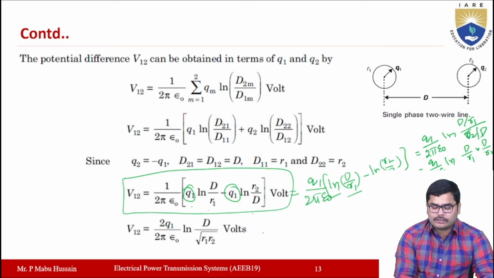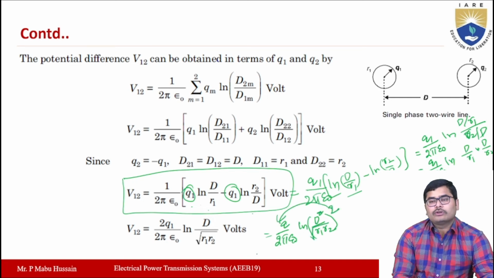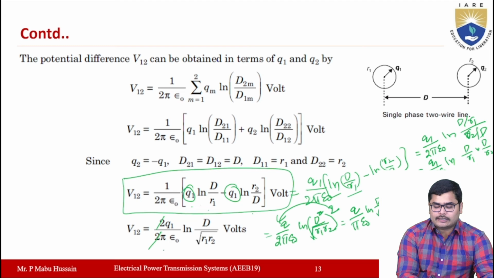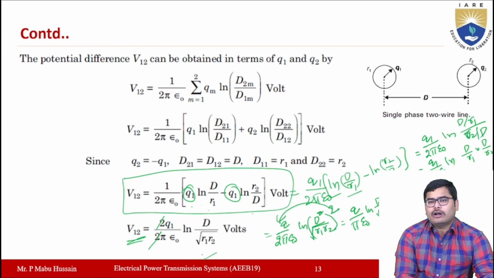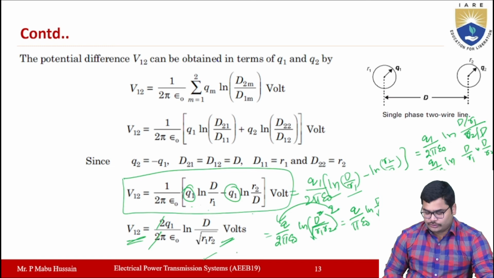So now this expression can even be written as Q by 2 pi epsilon naught ln D square by R1 R2, and this can even be written as D by under root R1 R2 whole square, and this square will come here, so that the final equation will be equal to Q by pi epsilon naught ln D by under root R1 R2. Here the 2 will get cancelled, so V12 is equal to Q1 by pi epsilon naught ln D by under root R1 R2. This is the potential difference between the conductors 1 and 2.